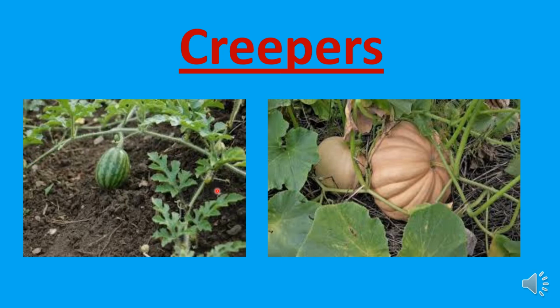Creeper plants have soft and green stem. They grow along the ground. What is the main quality for creepers? They creep on the ground. They spread their branches on the ground. Climbers need support to grow straight. Yes, and this is the difference between climbers and creepers.